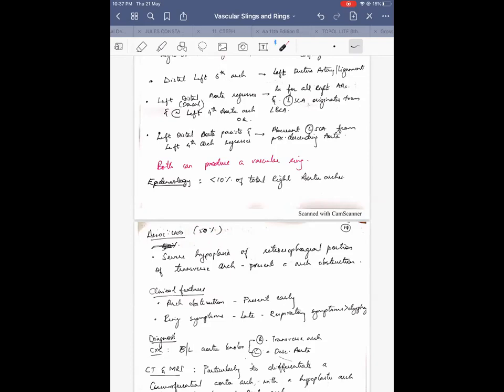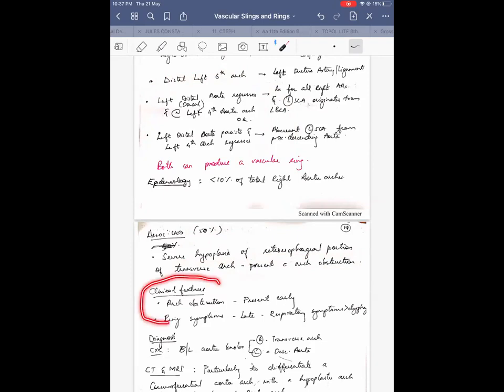What associated CHD you can see is severe hypoplasia of that retroesophageal portion. Again, whatever portion is going behind the esophagus, there will be severe hypoplasia of that portion, and that can actually produce arch obstruction. Here there is no double aortic arch. So if that arch is getting atretic or hypoplastic, it will produce symptoms of arch obstruction.